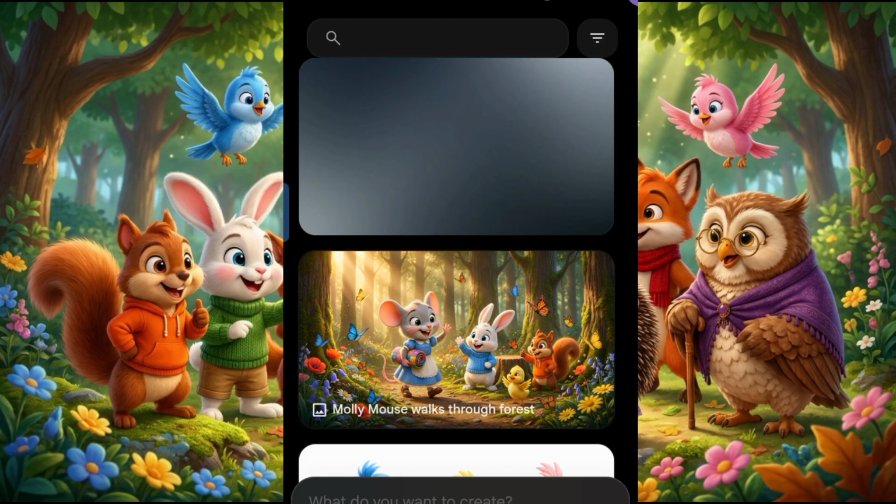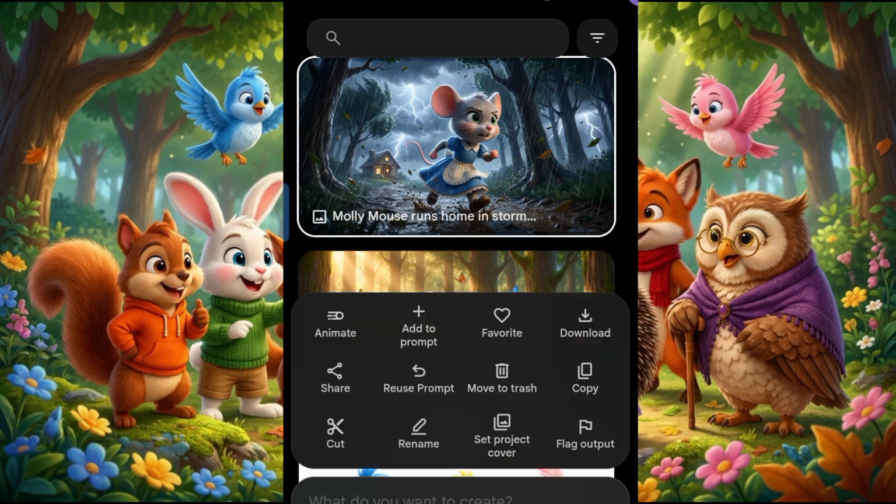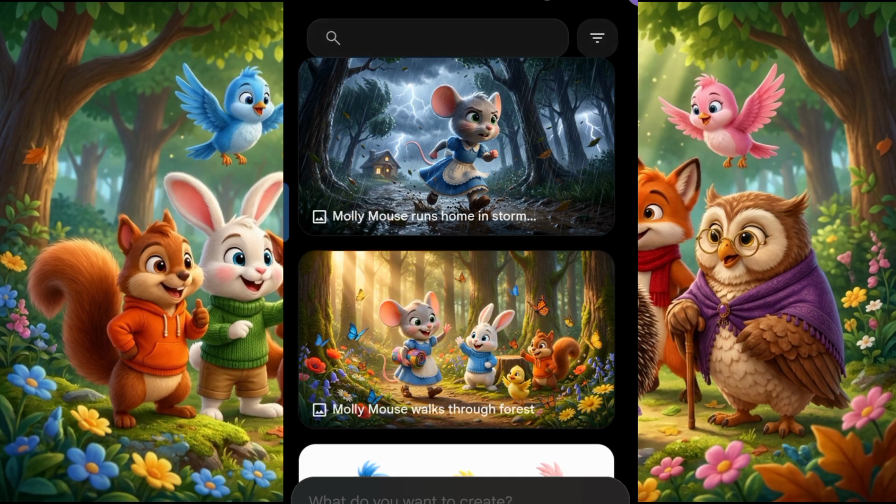You can actually do this with Google Gemini. Do you understand? Can you see that it maintained the character consistency? So what we are going to do is long press and click on download. So this is how I'll continue until all my scene by scene prompts have been generated.